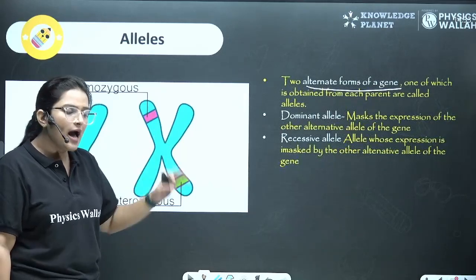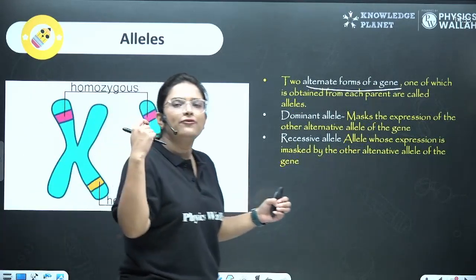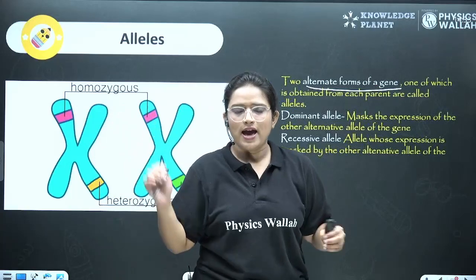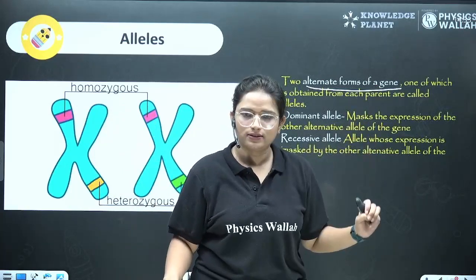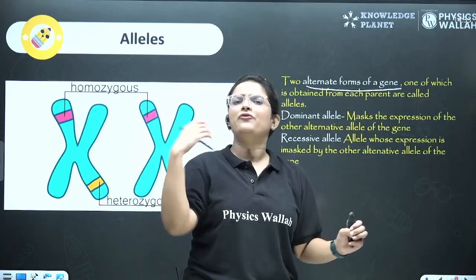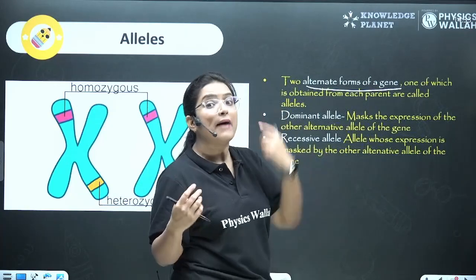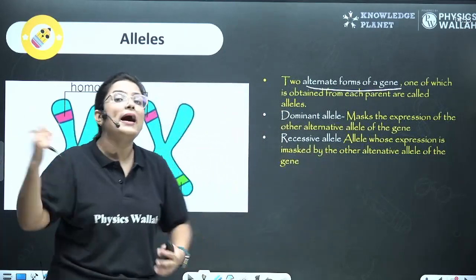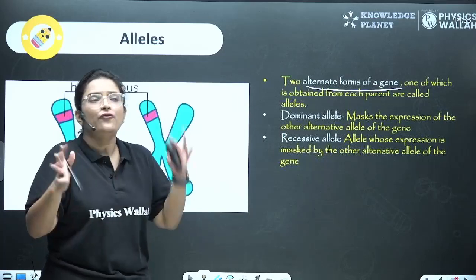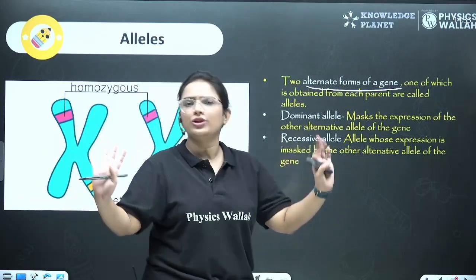Okay. Now let's suppose that my father has blue eyes and my mama has black eyes. But how will we determine what my eye color will be? Right? So for that, they have a solution.